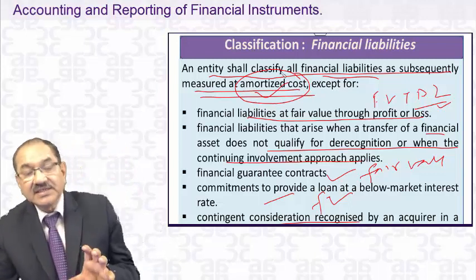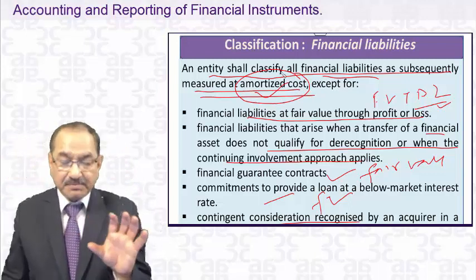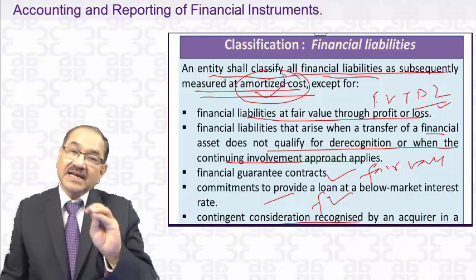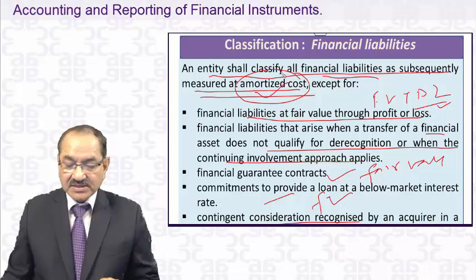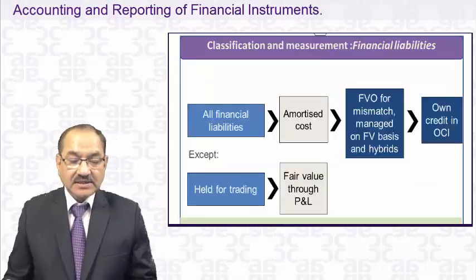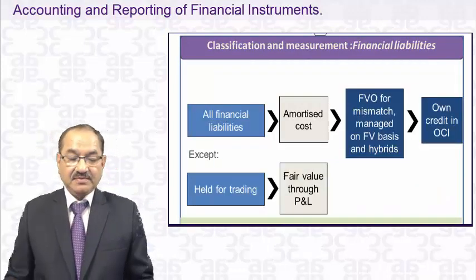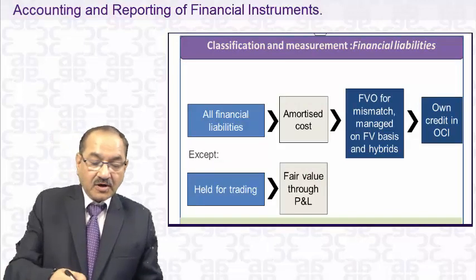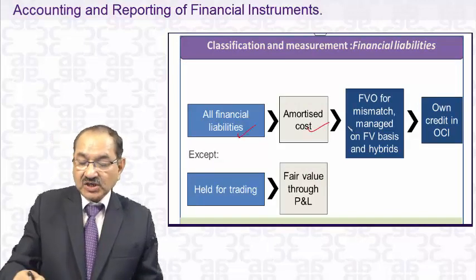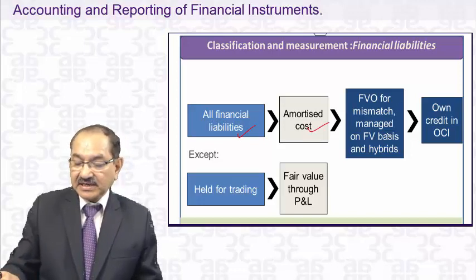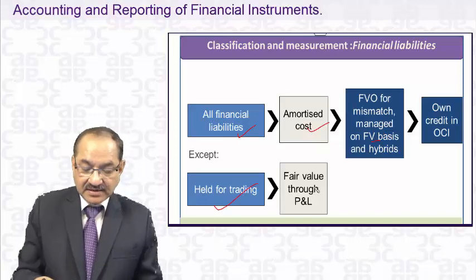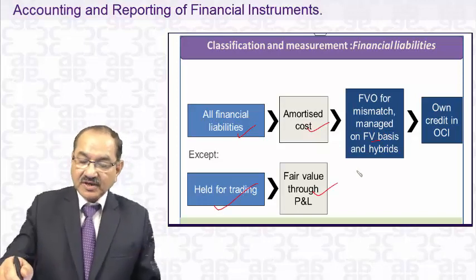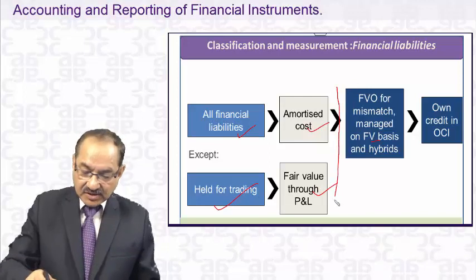So you have a very simple thing here: financial liability is either at amortized cost or at fair value. That is the simple way it will be done. These are the classifications of the financial liabilities. All liabilities are at amortized cost, or if there is an accounting mismatch, then they may be carried at fair value. Held for trading is fair value through profit and loss account. For the time being, you can concentrate on these two portions.